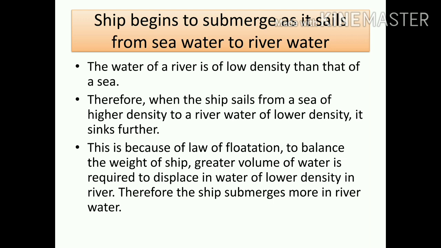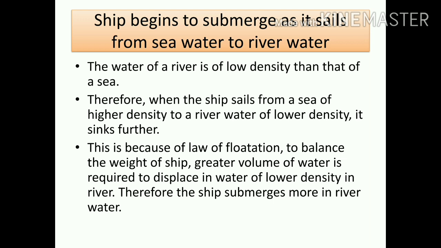Law of flotation, what does it state? That whatever weight the ship has, it should be able to displace an equal amount of water. See, in seawater as well as river water, what is the same over here? Weight is the same. But in seawater the density is more, whereas in river water the density is less. So in both cases, the ship has to displace an equal weight of water.